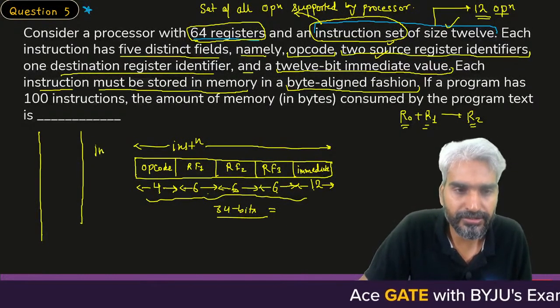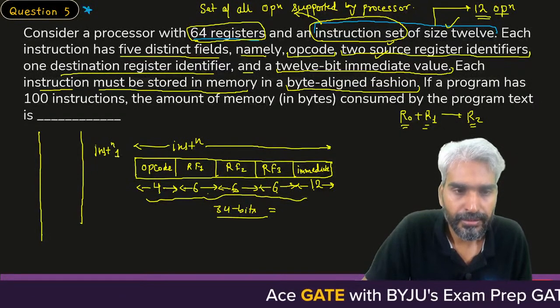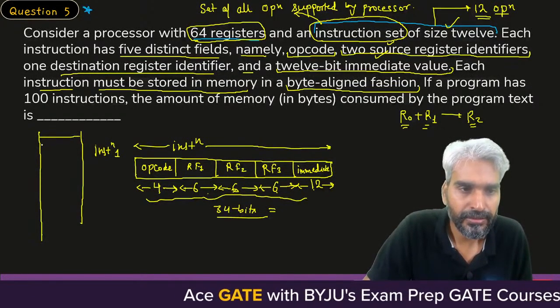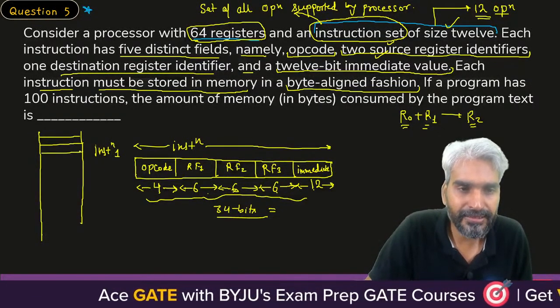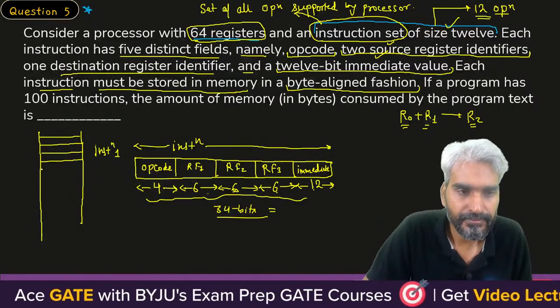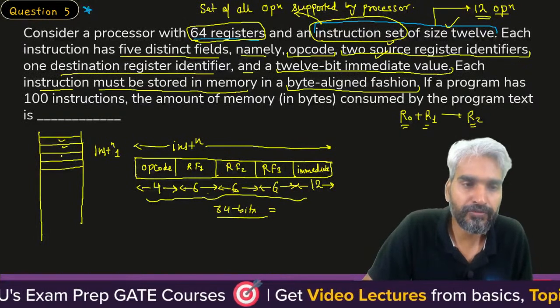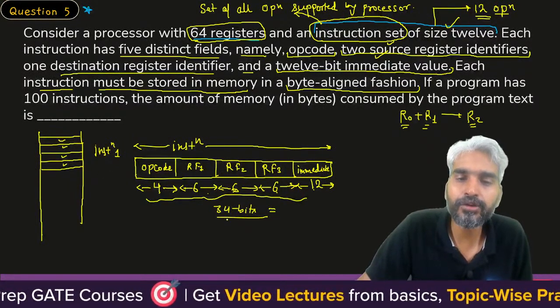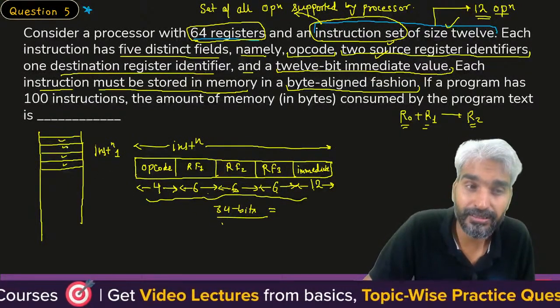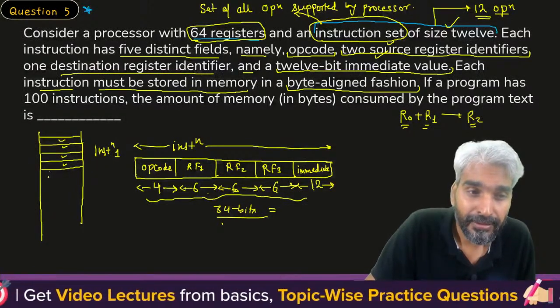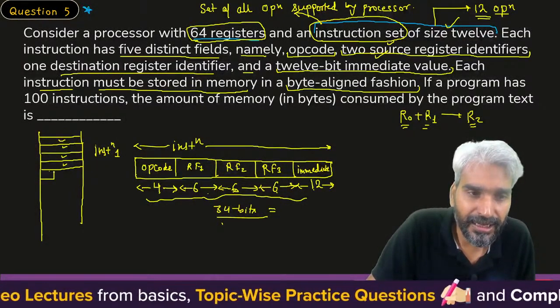So if this is your instruction 1, and the memory is byte addressable, you can store 4 bytes, or 32 bits, of this particular instruction into 4 cells, but in the next cell only 2 bits are required.